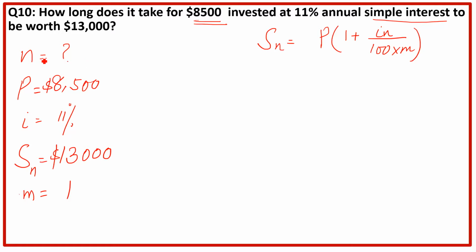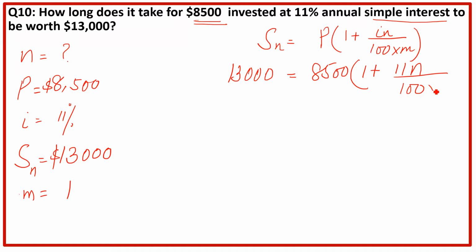For how long does it take that your investment of 8500 will be 13,000 at the interest rate of 11%? So see here, this is the future value, or the accumulated value, which is 13,000. 8500 you have now, I is 11%, and you have to find out n, and m is 1.